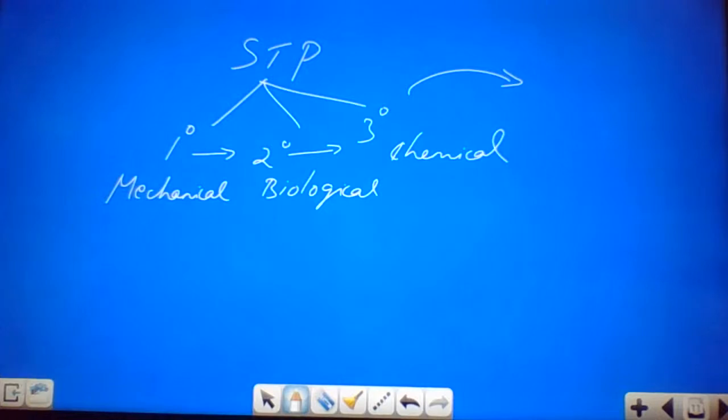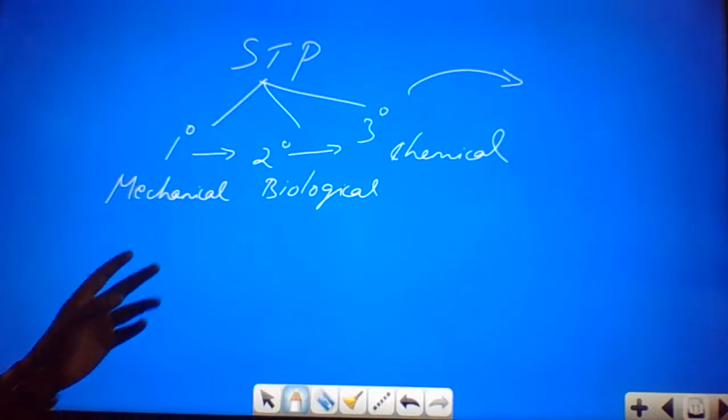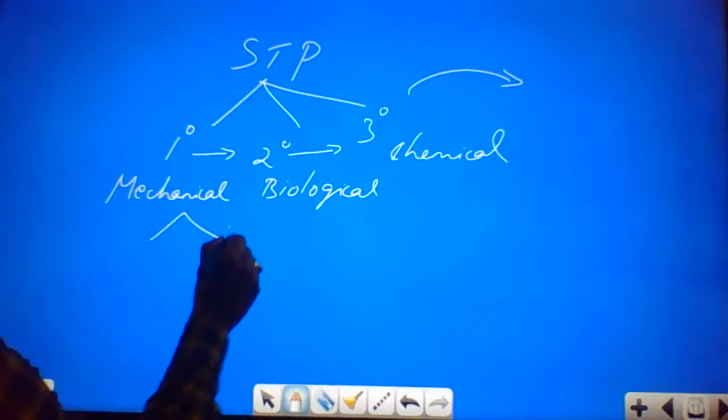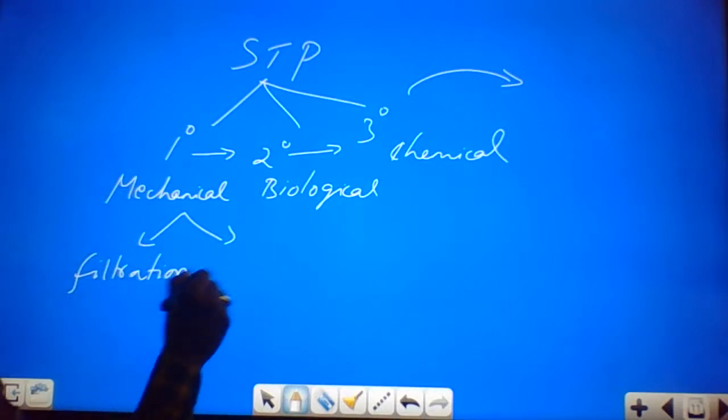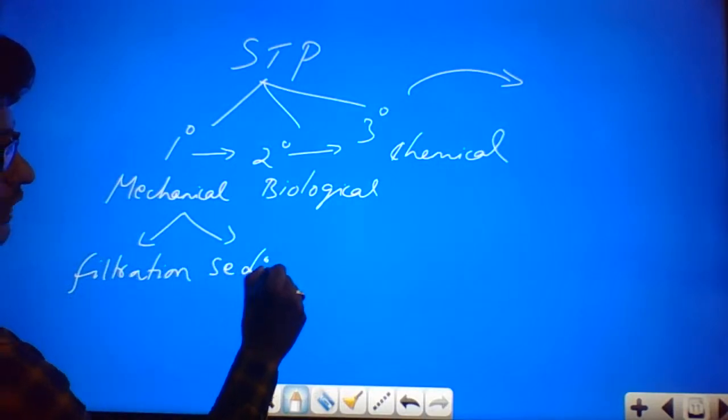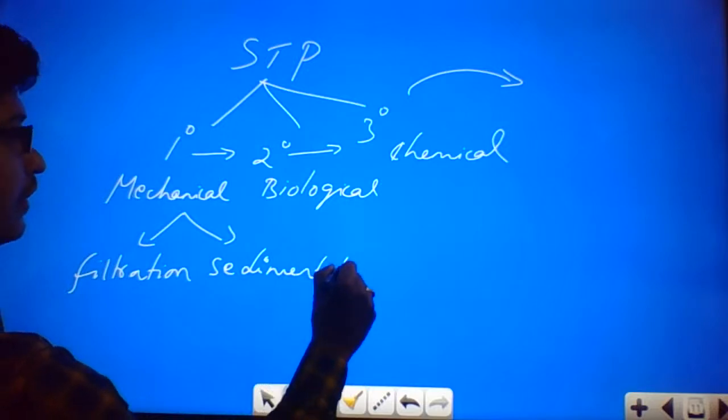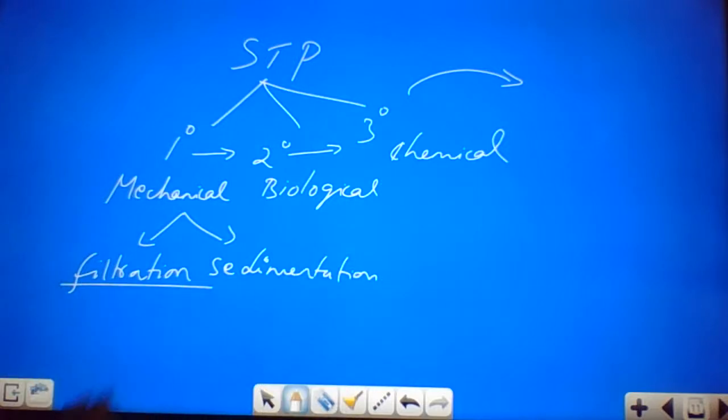Okay, so now in the primary treatment, we have two mechanical treatments: filtration and sedimentation. In filtration, we filter out all the twigs, leaves, plastic, maybe even cars and everything, right?